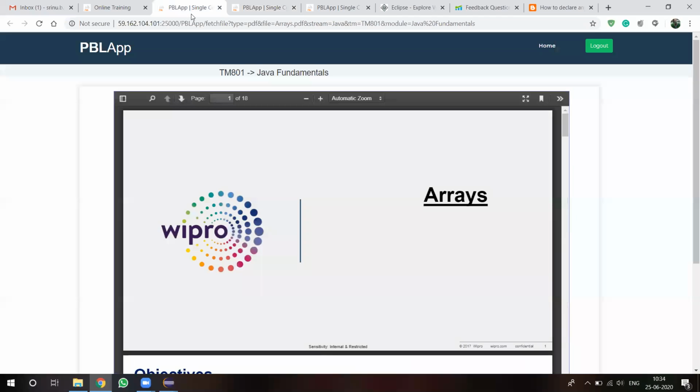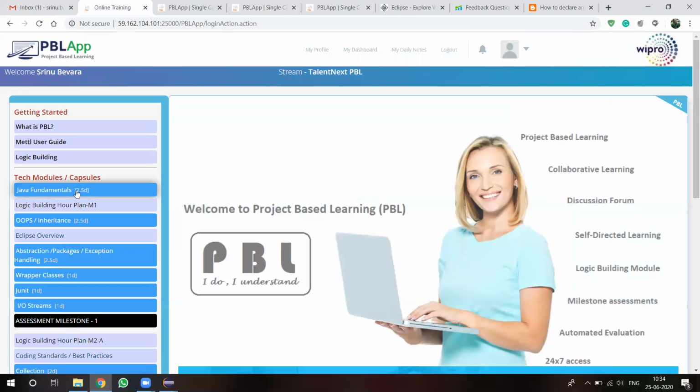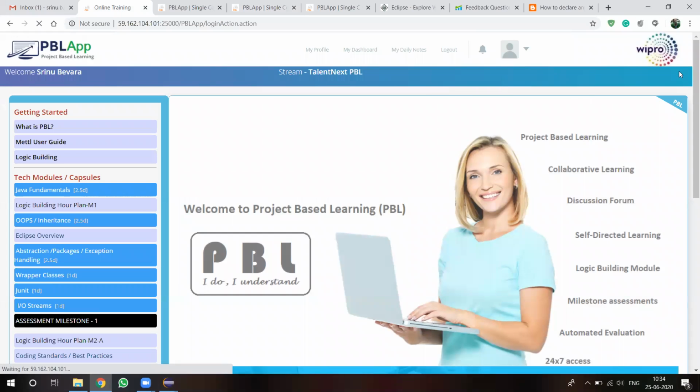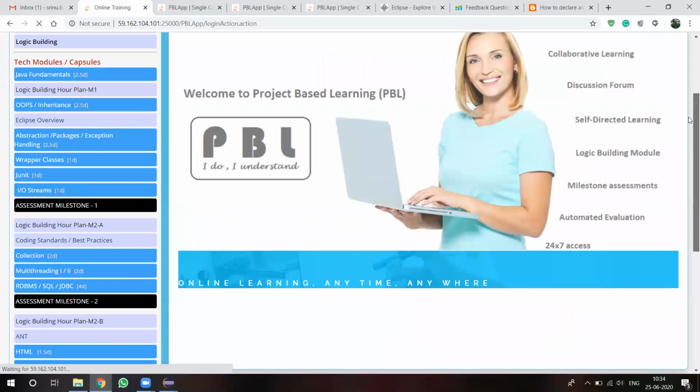All the projects we implement, we must store in our system. Wipro will give one separate link to upload all the projects, and at that time we have to upload them.